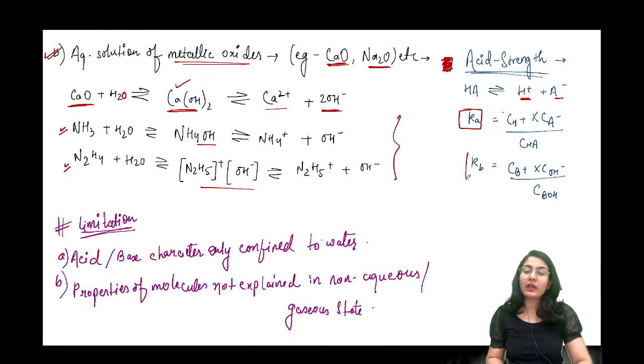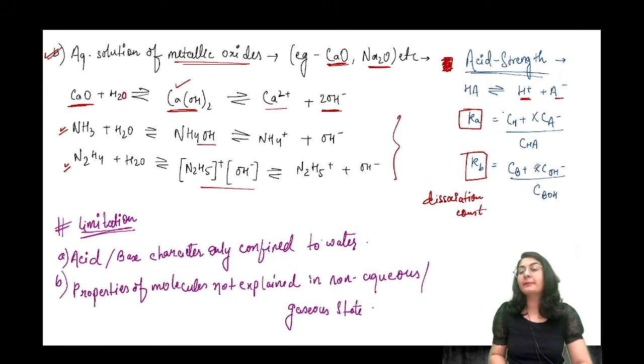Similarly, you can also find out the base dissociation constant. Alright, this is the dissociation constant, right? You should remember this. It is again the concentration of the base cation multiplied by the OH minus divided by the original base concentration that you took. So these are the simple important points of Arrhenius theory.